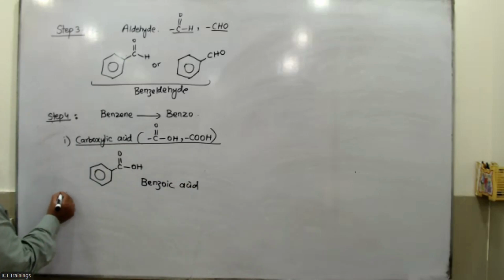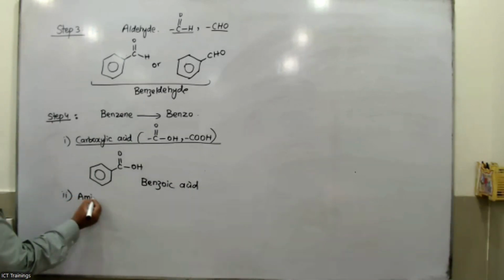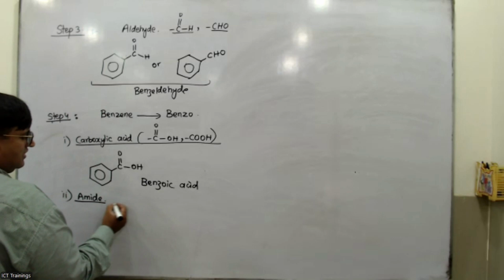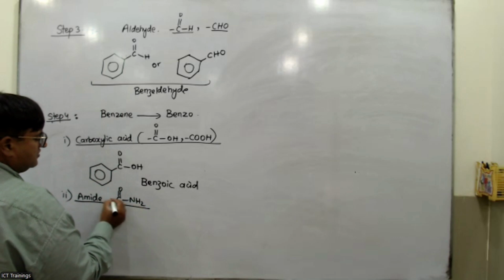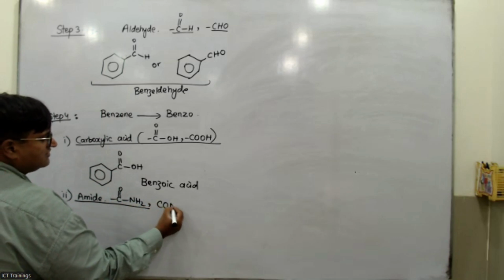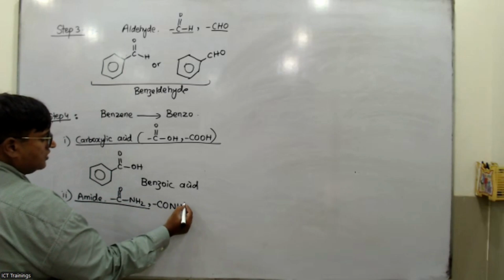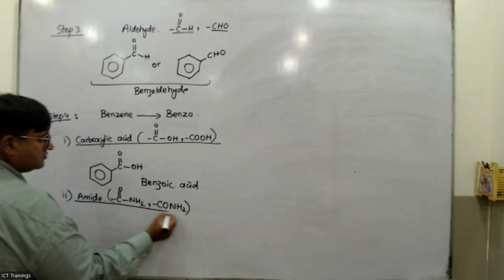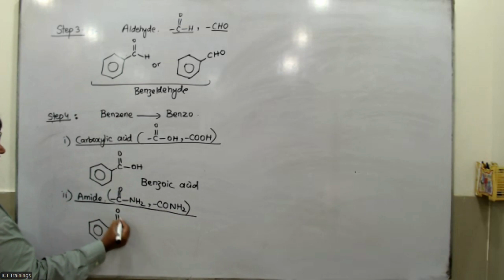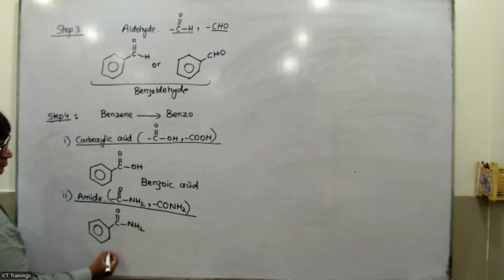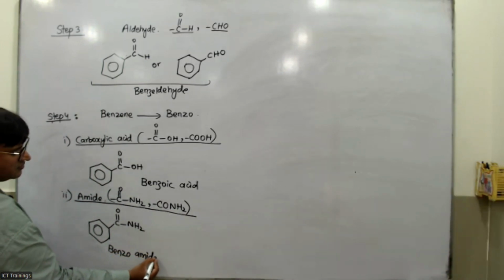The second one is the amide group. Amide group is actually C double bond O with NH2 attached to it. In short form, this is called CONH2. So if this is the benzene, and we have C double bond O and NH2, this is called benzamide.